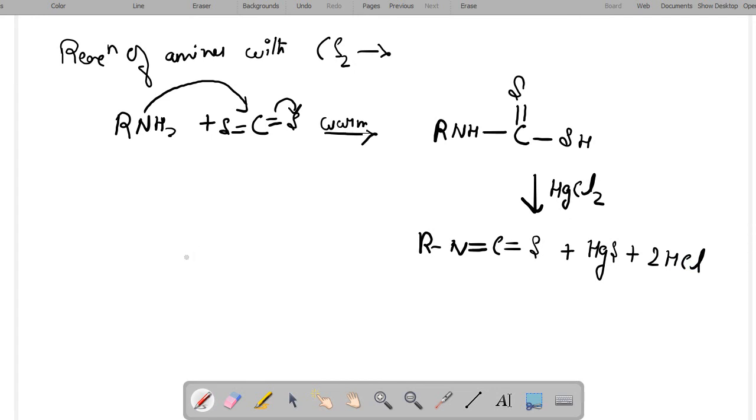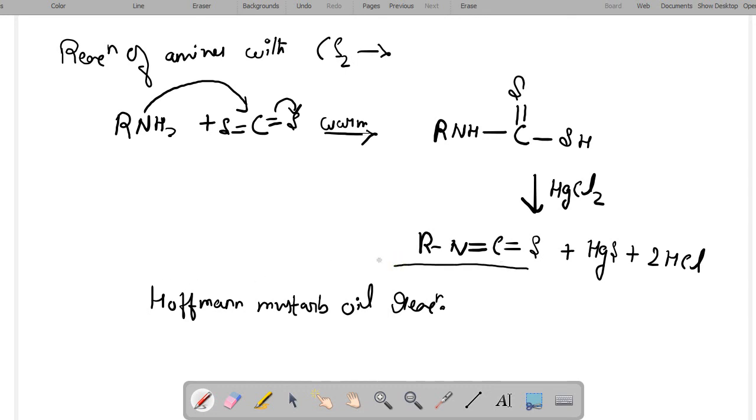So this reaction is considered as the Hofmann mustard oil reaction, because this compound which is formed here, that is alkyl isothiocyanate, has the smell of mustard oil.